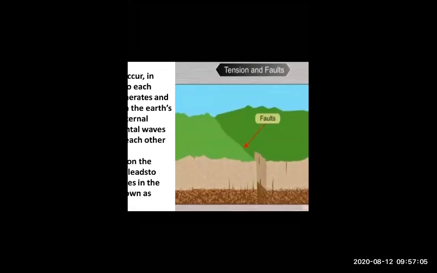If there is a one land over here, for example, and if waves are away from each other, so tensions are created on a land. Again I am repeating, just concentrate over here.